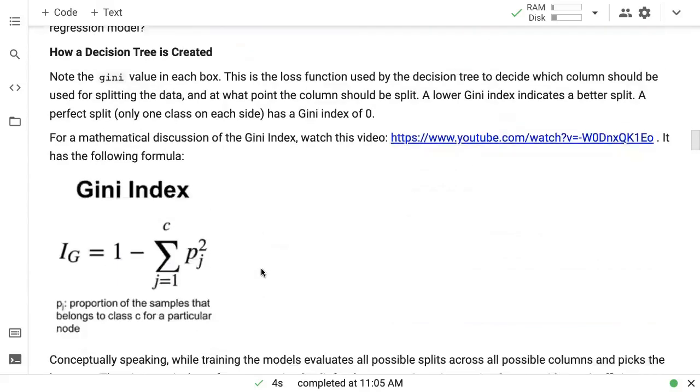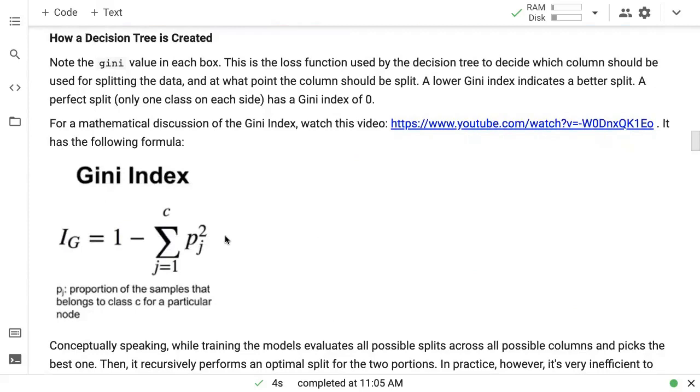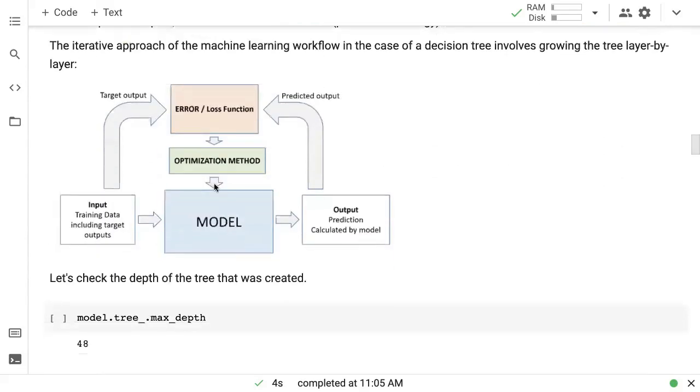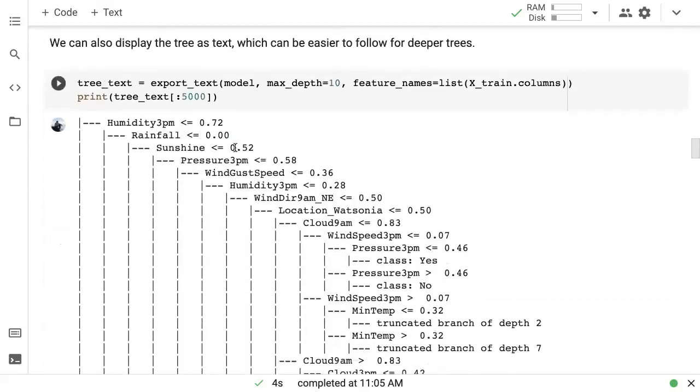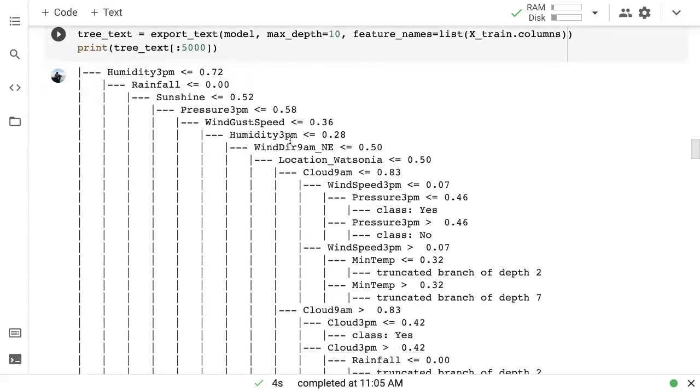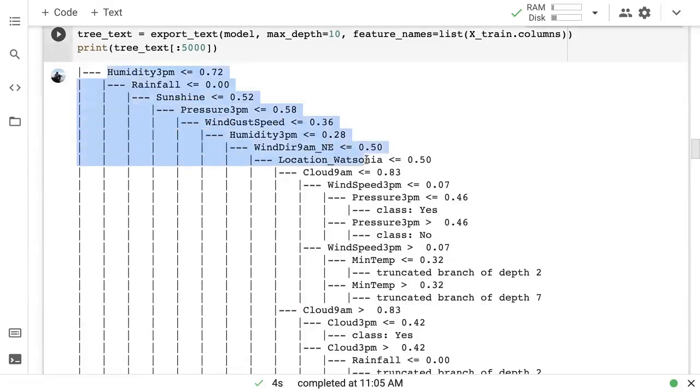And the way this is created is using a Gini index. So the model tries to perform an optimal split at every stage, at the top level, and then the level below it, and then the level below it. And that's how it comes up with the optimal decision tree. So the iterative process of machine learning for decision trees is constructing the decision tree level by level. And you can also view the decision tree as a textual tree, which is sometimes easier to navigate, especially with larger and deeper decision trees. And you can see what parameters the decision tree looks at to come to a particular conclusion.